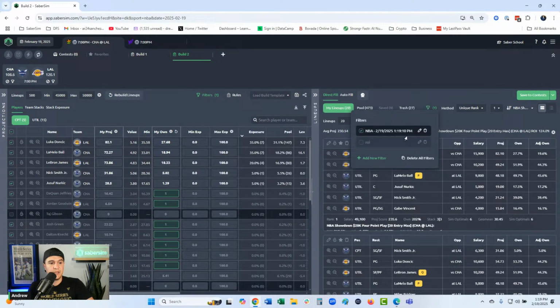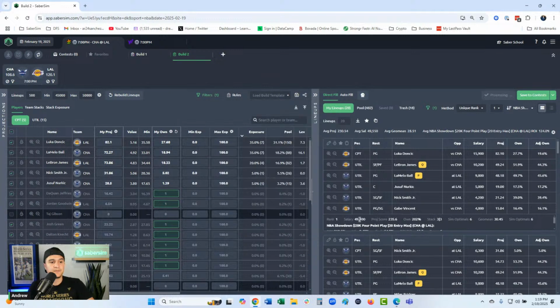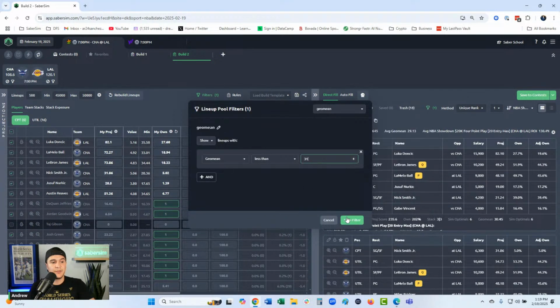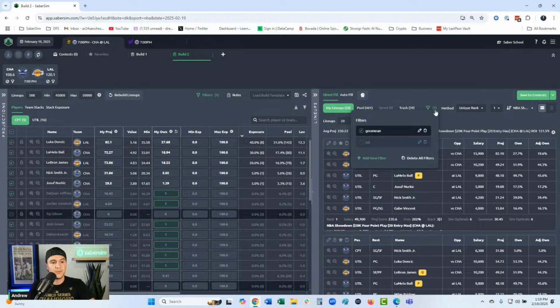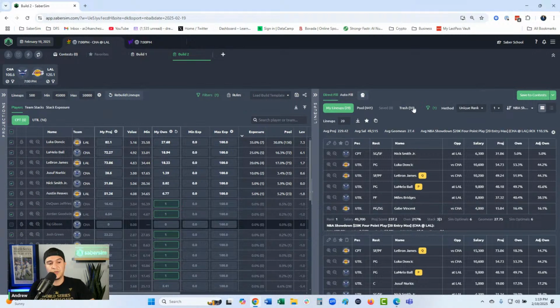We've got to name this one Geomean so I know what it is. Let's try 33. Oh wait, I went the wrong way. 31. All right, almost there. Let's try 30. 30 should be like the magic number here. Cool, 30 puts us right above 10%.